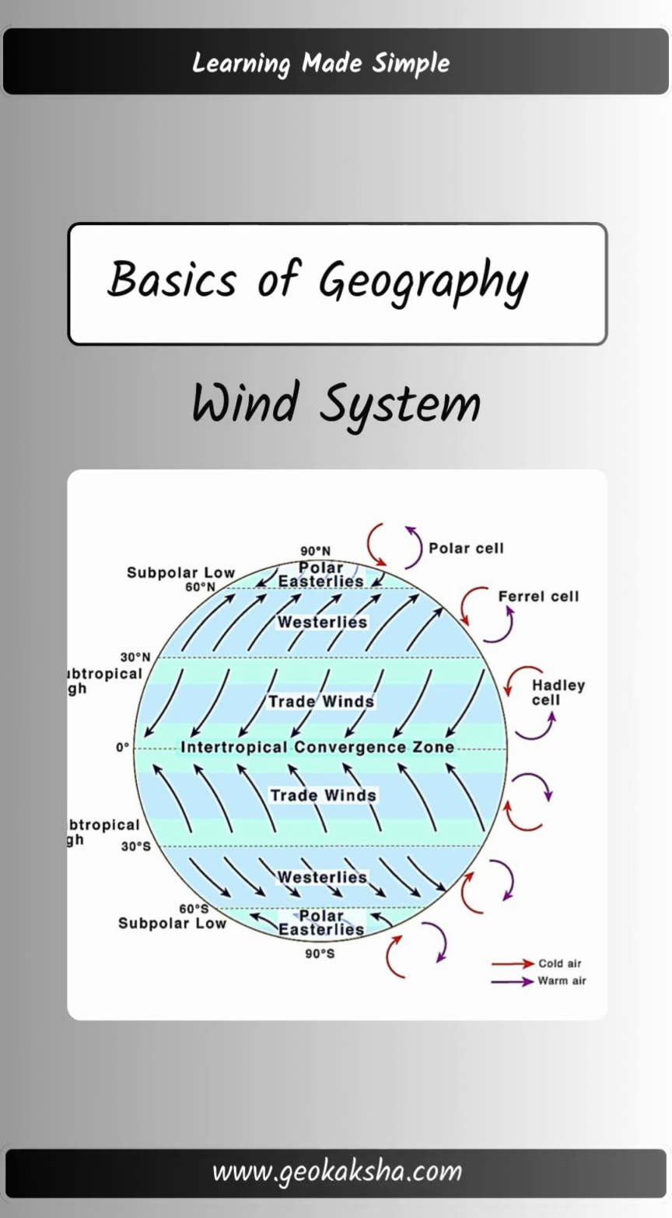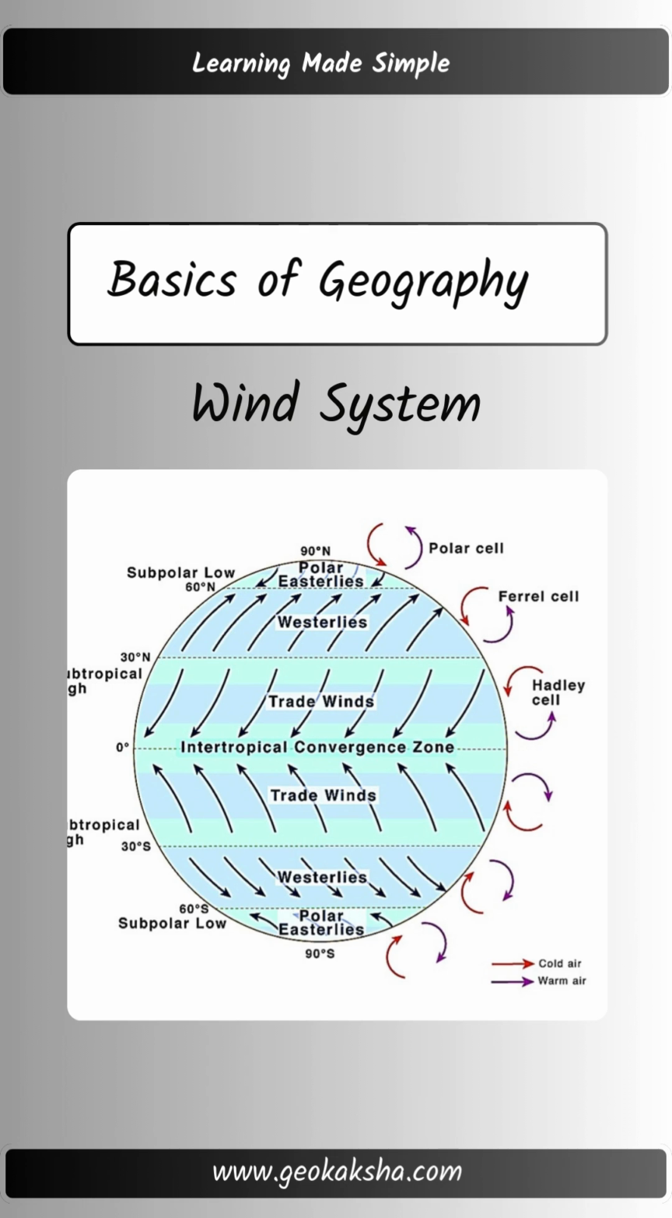All of these winds are influenced by the Coriolis effect, a phenomenon caused by the Earth's rotation. In the northern hemisphere, winds are deflected to the right, and in the southern hemisphere, they are deflected to the left. This curvature of wind patterns affects ocean currents and regional climates. Now, let's look at the atmospheric circulation that drives these wind patterns.